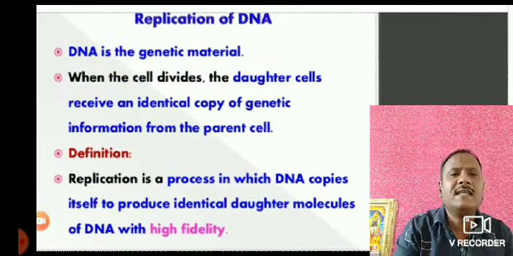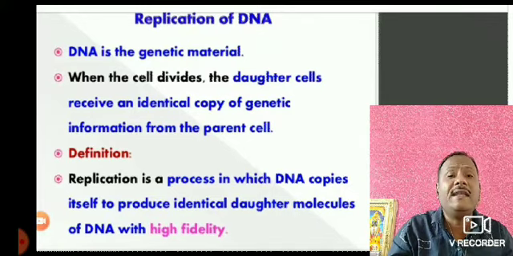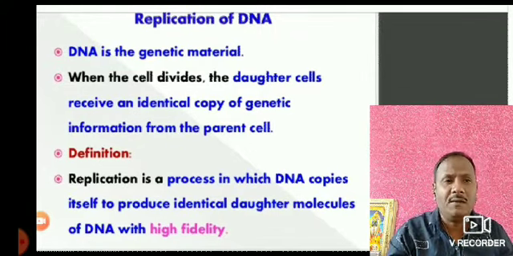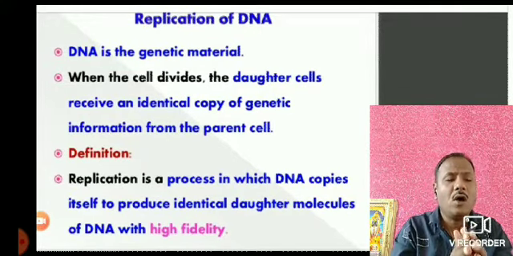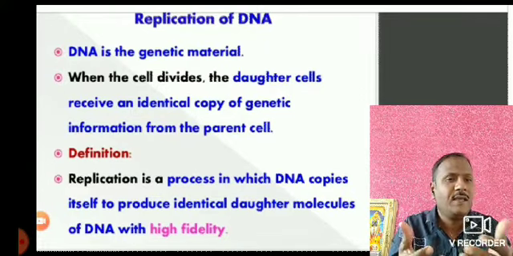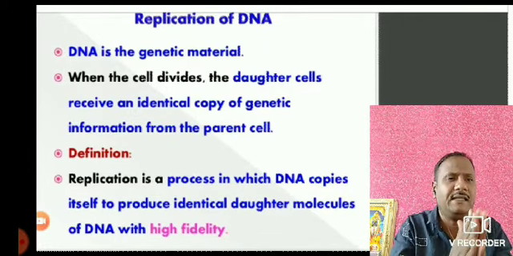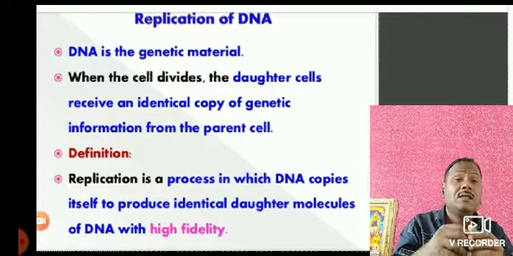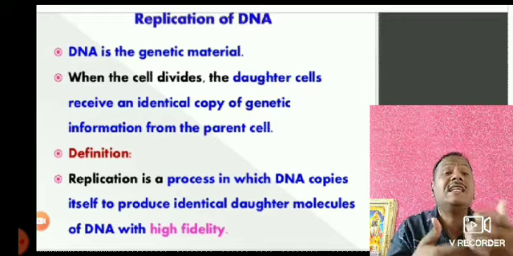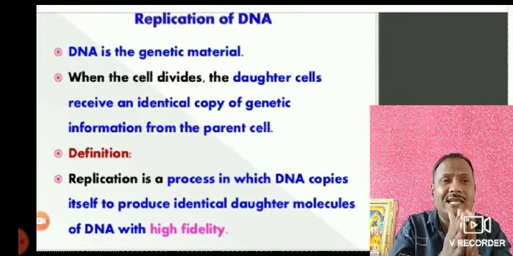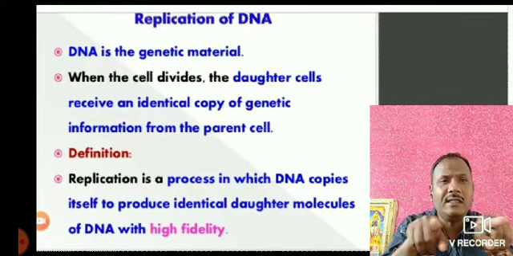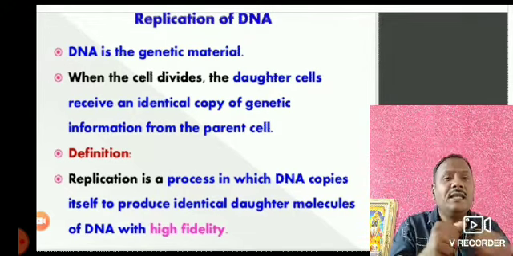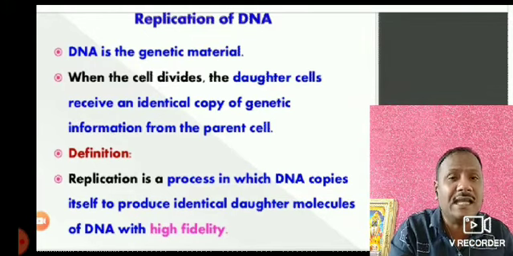So when the cell divides, the daughter cells receive an identical copy of genetic information from the parent cell. It means that the replication occurs during the cell division. I already said that whatever the replications, they happen during cell divisions. It means that one cell is divided into 2 cells. During that time, what happens? The daughter cells receive the genetic information from the parent cells.